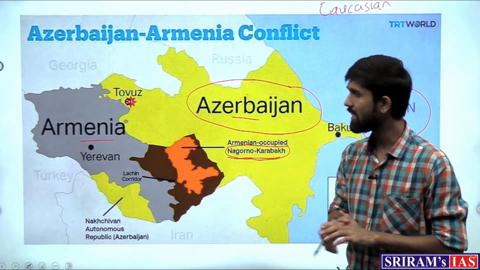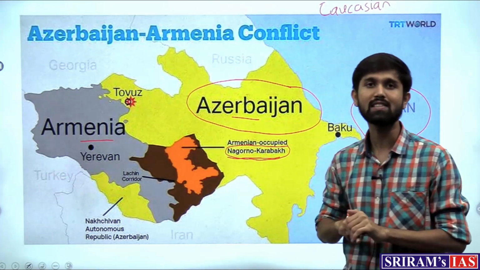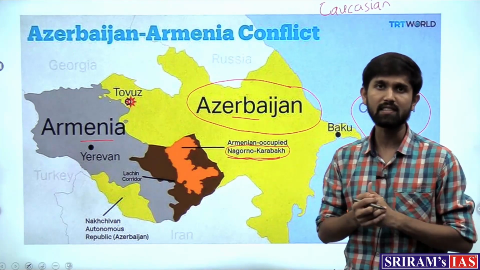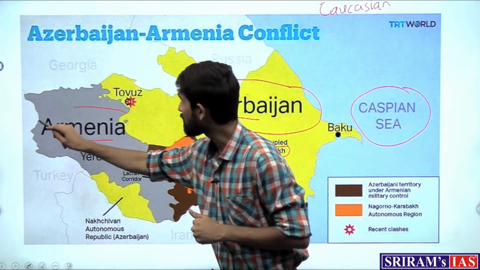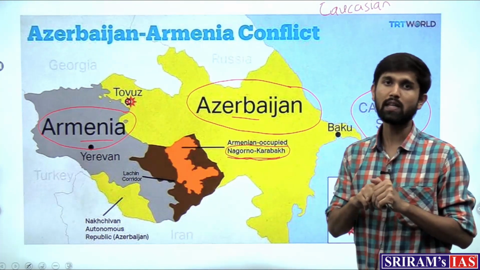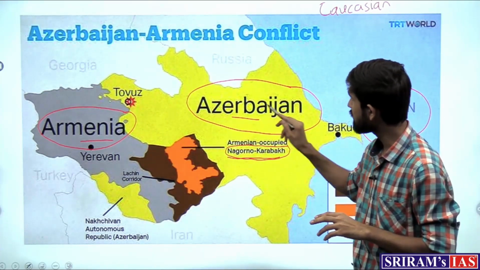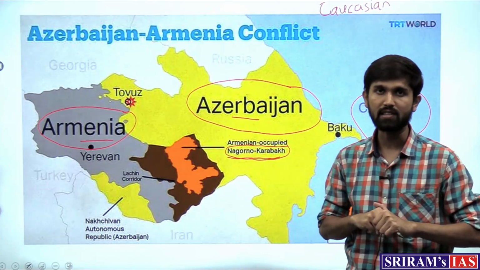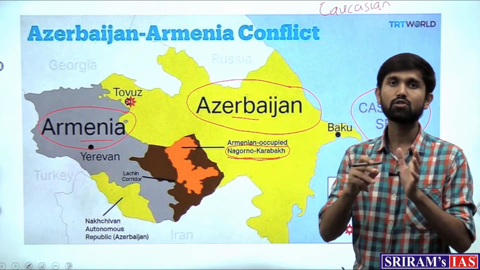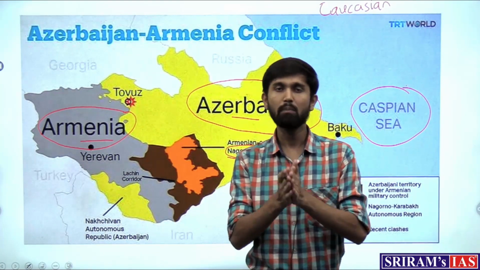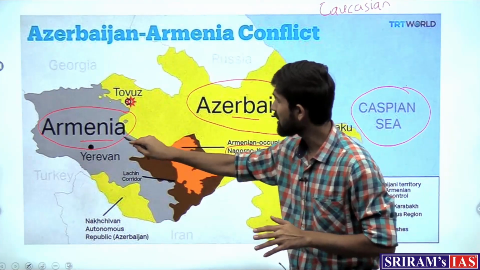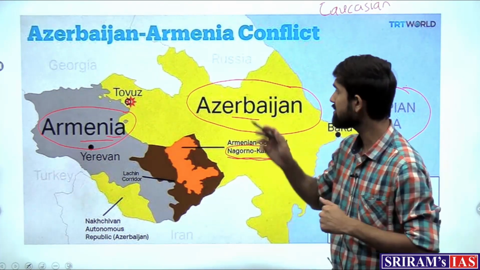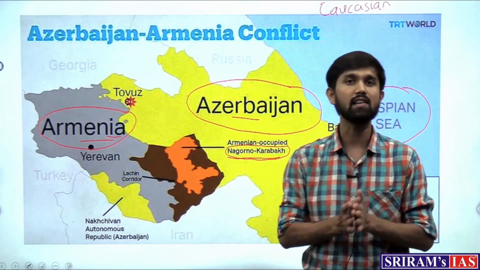Now this territory is situated in the country of Azerbaijan, but the people who are residing in this region belong to Armenian ethnicity. So as we can see, the region is situated in one country and it has a population of the majority ethnicity of the other country. So this has become the point of clash between these two countries, wherein Armenia wants this region incorporated in its own territories, and Azerbaijan obviously is disagreeing with this.